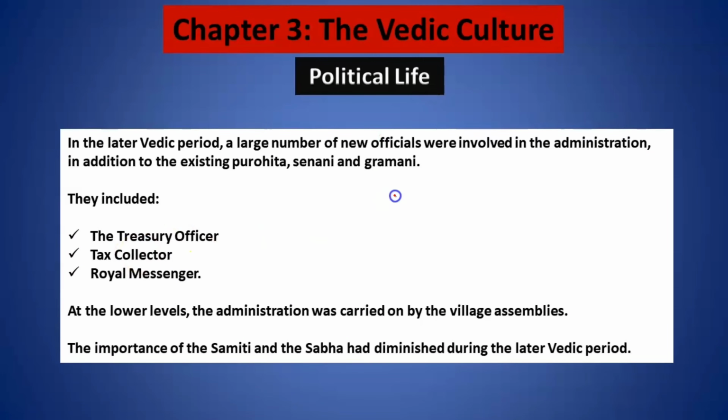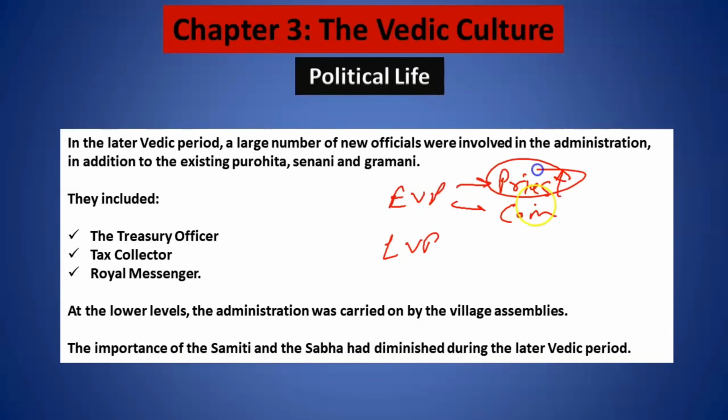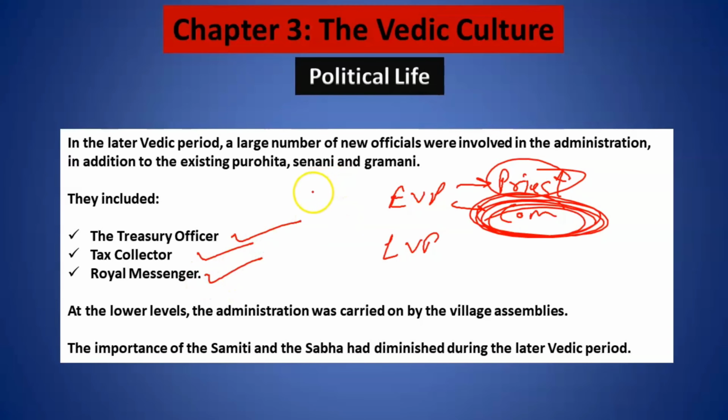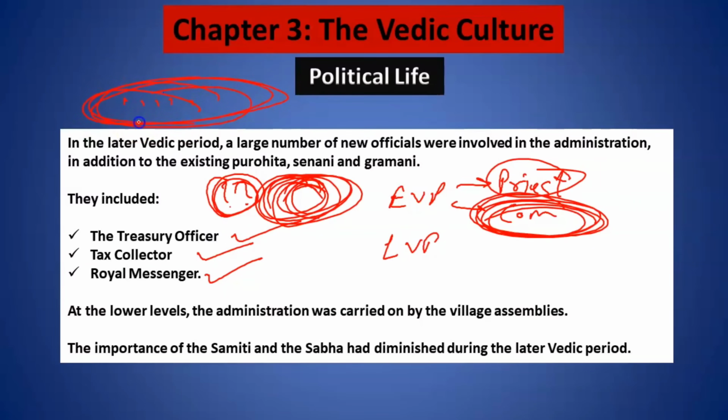Now, as I have told you, during the early Vedic period, the king was assisted by a priest or purohit and an army commander. Okay. Now, during the later Vedic period, apart from the priest and army commander, he also had a treasury officer, a tax collector, and a royal messenger. Obviously, when the kingdoms start becoming bigger and bigger, it becomes difficult for a king to administer through a small administrative unit, and hence he expanded his administrative people.